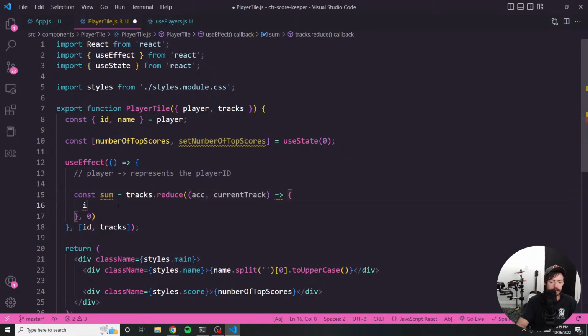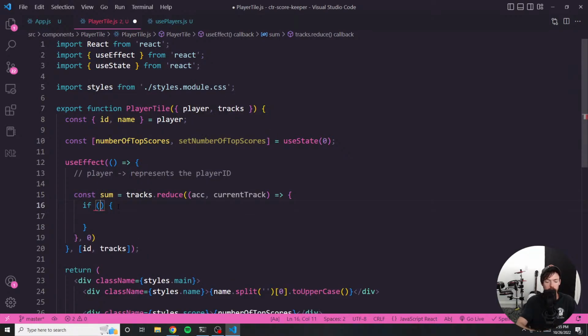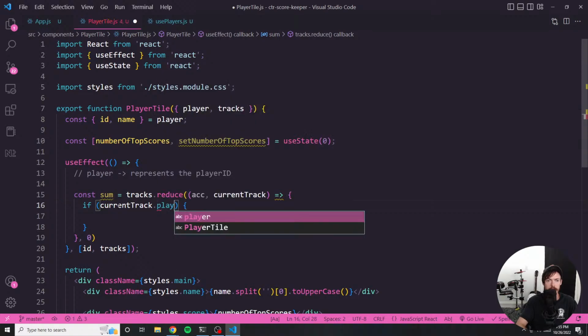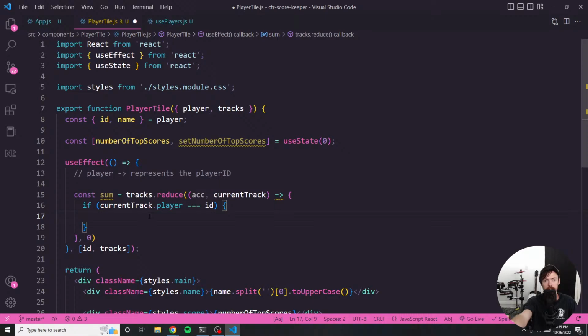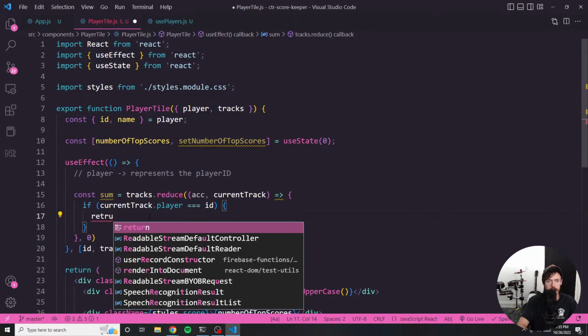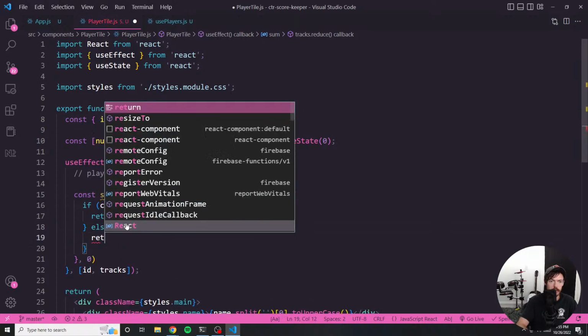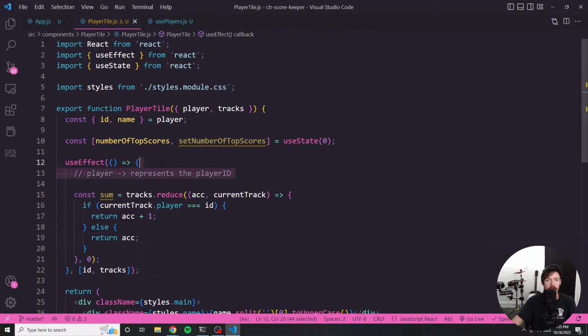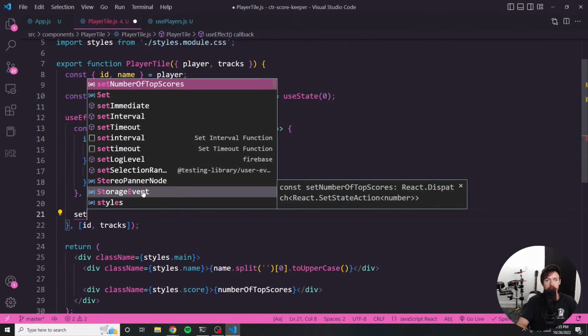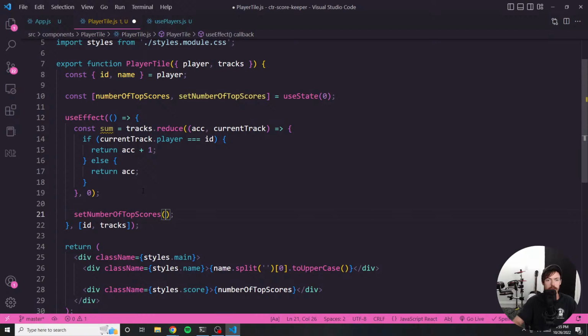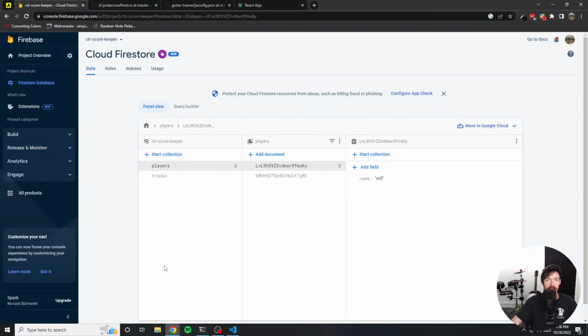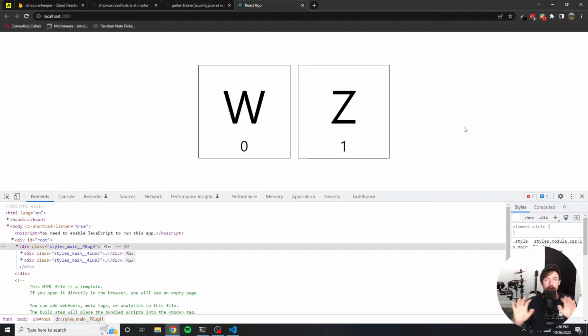So if the current track dot player is equal to the player ID, then we want to increment the current sum. So we'll return the accumulator plus 1. Otherwise, we will just return the accumulator. Okay, so now we should have the sum, and at the very end here, we can set number of top scores equal to that sum. And now we should see a 1 and a 0 here. Yes, perfect. So this right here is already working as I wanted to, but let's add some more tracks.